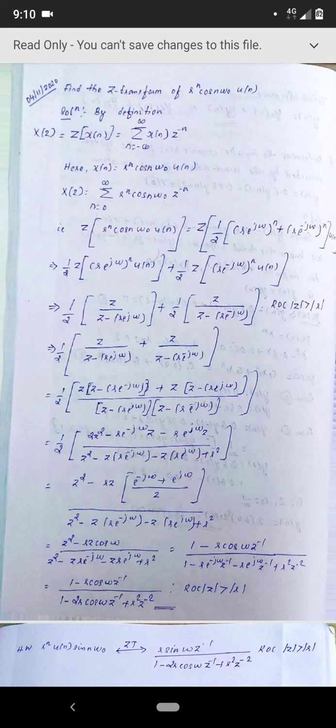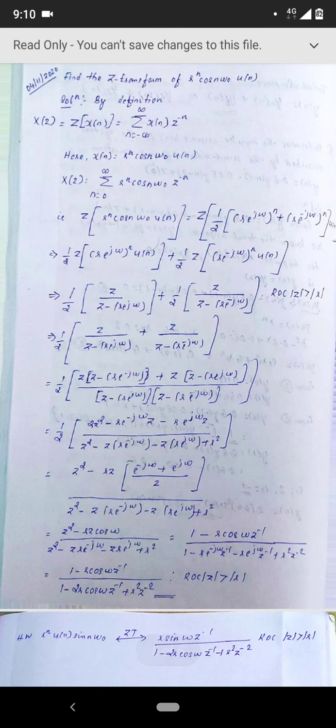So we'll be utilizing the result we have found earlier. For that, instead of alpha, we are writing r into e raised to j omega, that's all. So half will be coming outside. It is nothing but z by z minus r into e raised to j omega, close the bracket, again half into z by z minus r into e raised to minus j omega.